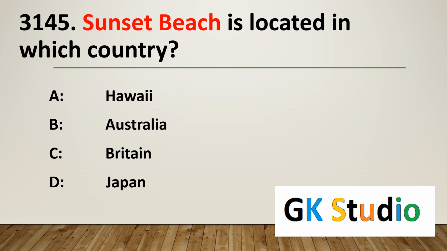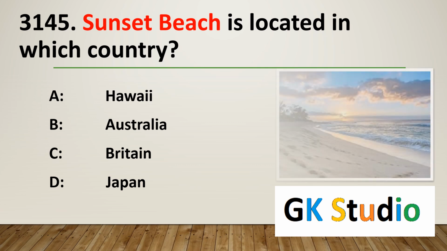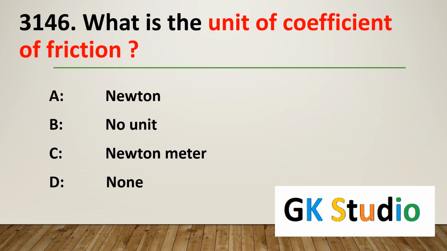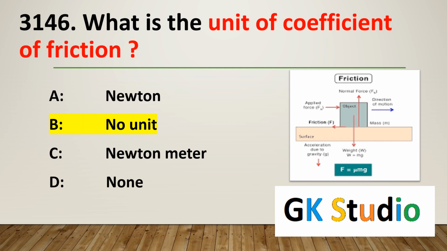Sunset Beach is located in which country? Hawaii. Sunset Beach is located in Hawaii. What is the unit of coefficient of friction? Unit of coefficient of friction is none, because it is a comparison value. It is a ratio value.